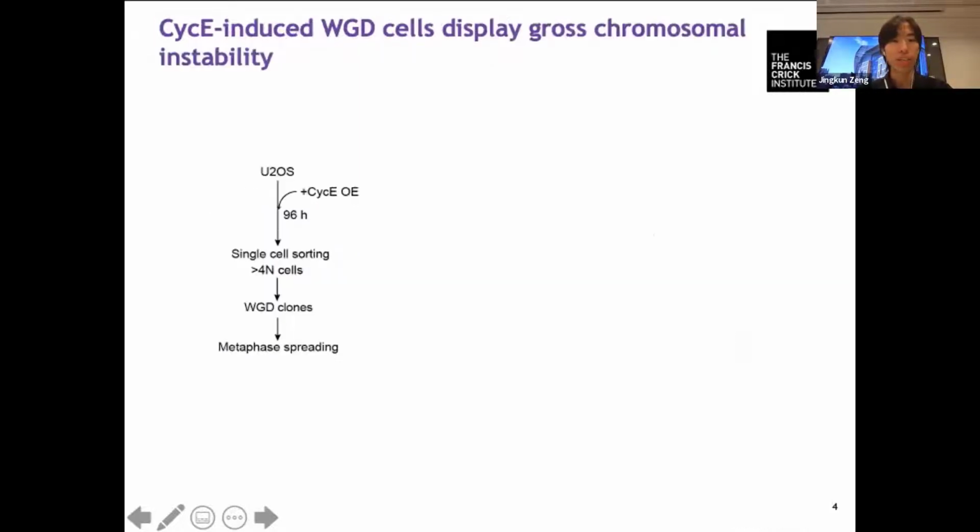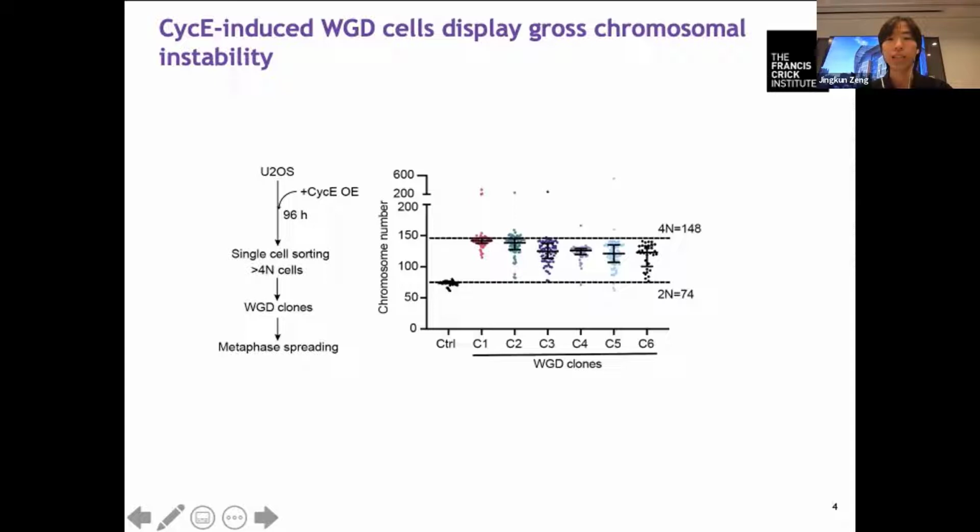We could show that these whole genome doubled cells are viable, and we were able to isolate these whole genome doubled cells by single cell sorting. We grew them into single cell clones and karyotyped the clones using metaphase spreading. What's quite interesting is that there is a wide spread of chromosomal numbers in cells within each clone, and most cells have chromosome numbers within each clone that are less than the double of the original cells. So what you're looking at here is similar to what is happening in cancer. So there is firstly a whole genome doubling and then followed by chromosome loss.